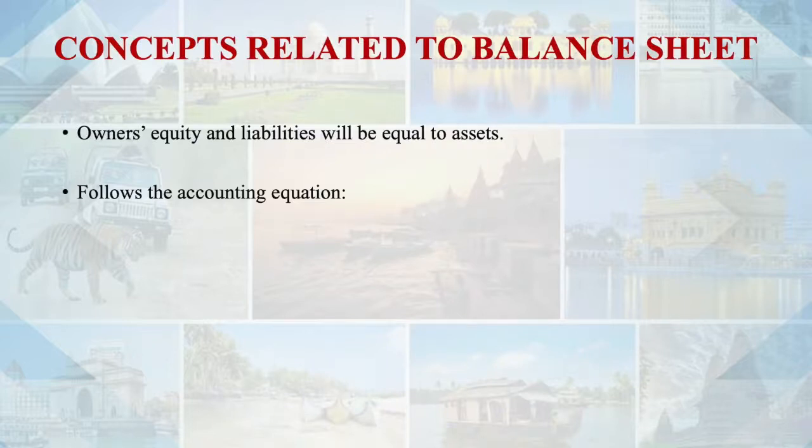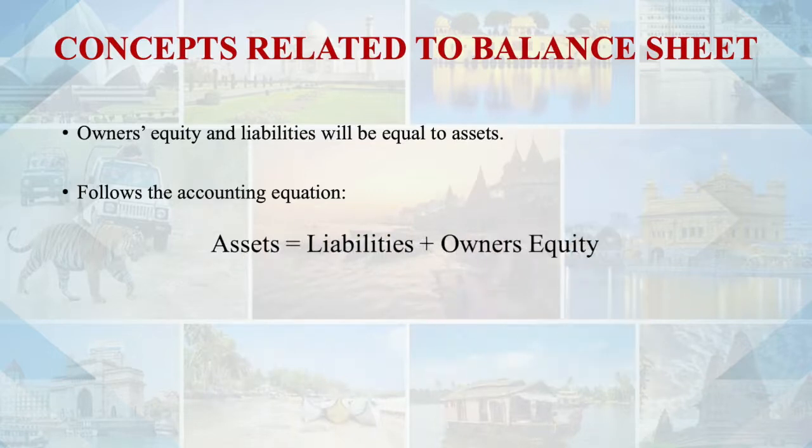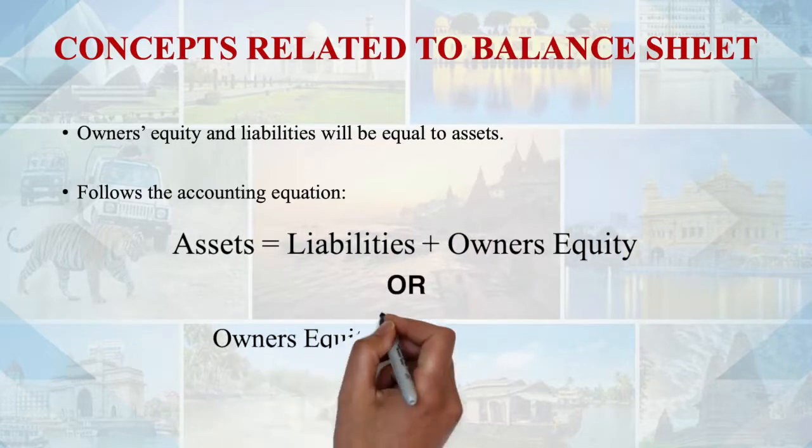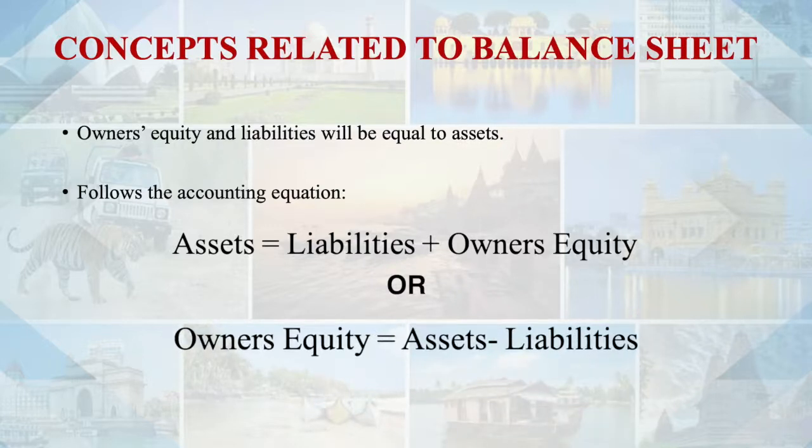So this is the accounting equation which we were talking about: assets are equal to liability plus owner's capital. So how can I get the owner's capital? That is assets minus liabilities. So this is very important. The dual aspect says that whatever you are doing is going to impact this accounting equation, and the impact should be given on dual aspect, that is debit and credit, because this equation should not change. The total of your assets should always be equal to the liability plus owner's capital. Why? Because your owner's equity is equal to assets minus liability.